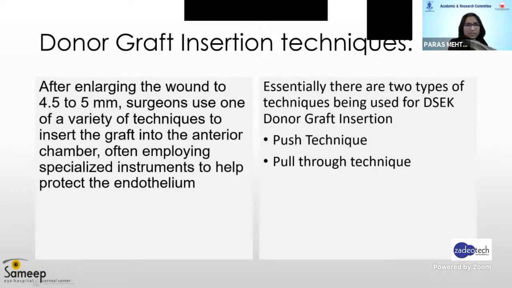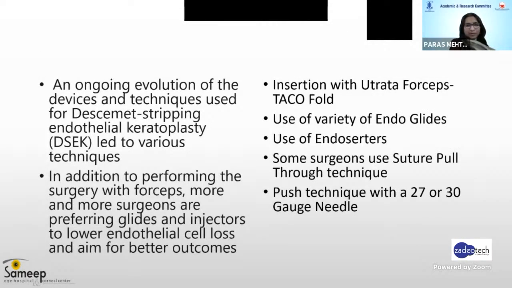Coming to the donor graft insertion techniques, after enlarging the wound to 4.5 to 5 millimeters, the surgeons use one of a variety of techniques to insert the graft into the anterior chamber, often employing specialized instruments to help protect the endothelium. Essentially, there are 2 types of techniques being used for DSEK donor graft insertion. One is the push technique and the other is the pull-through technique. An ongoing evolution of the devices and techniques used for Descemet's stripping endothelial keratoplasty led to various techniques. In addition to performing the surgery with forceps, more and more surgeons are preferring to use glides and injectors to lower the endothelial cell loss and aim for better outcomes.